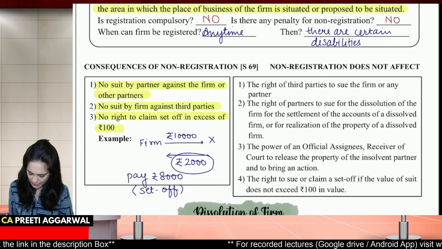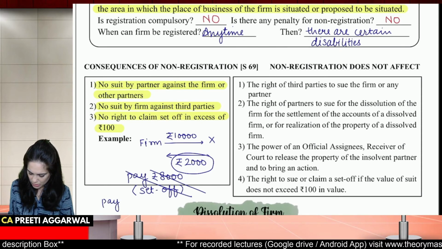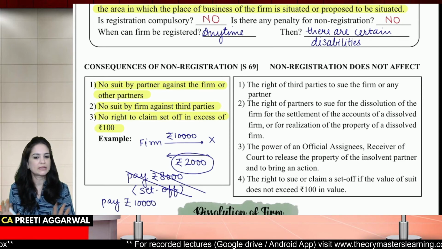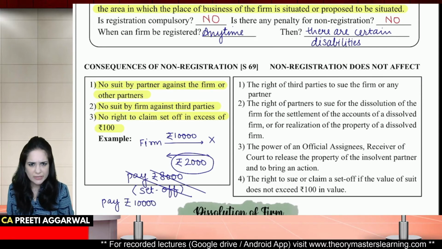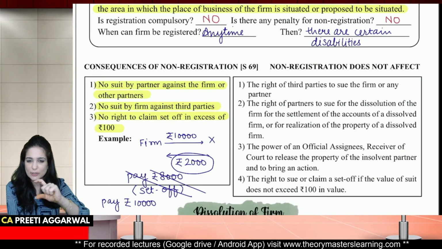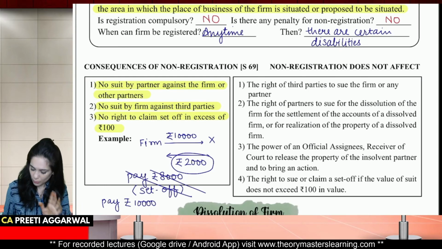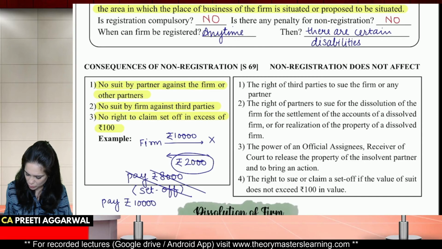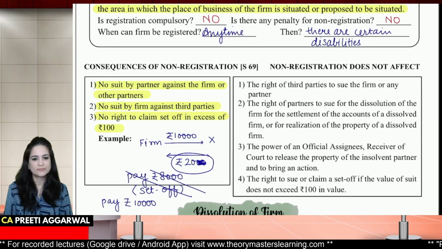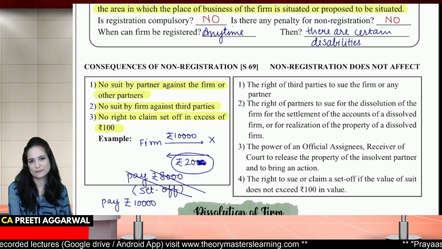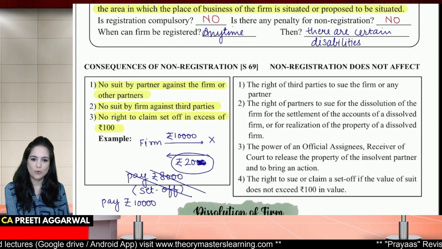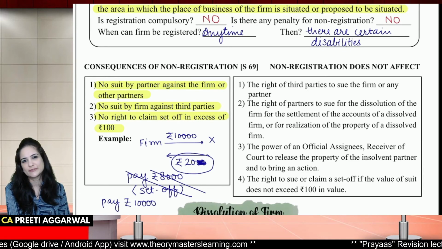You will have to pay. So this is not allowed because the firm is unregistered. You will have to pay the entire amount of 10,000. Are you getting me? Because this set off is more than 100. What if the receivable was only 20 rupees? Then you will get a set off. But if it is more than 100, then no set off.